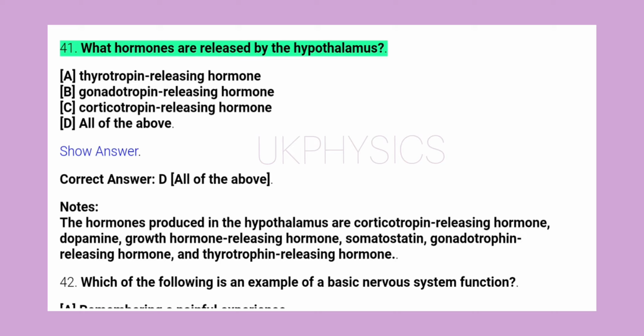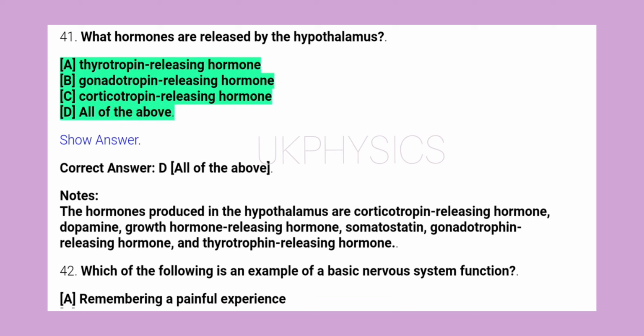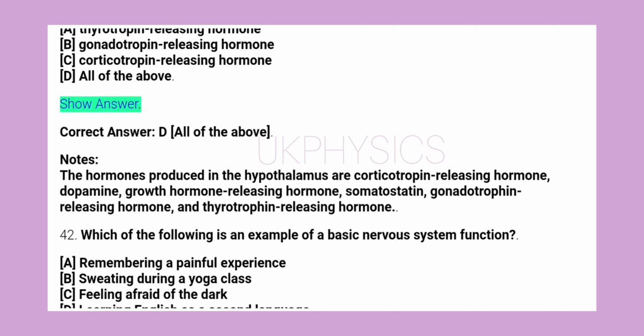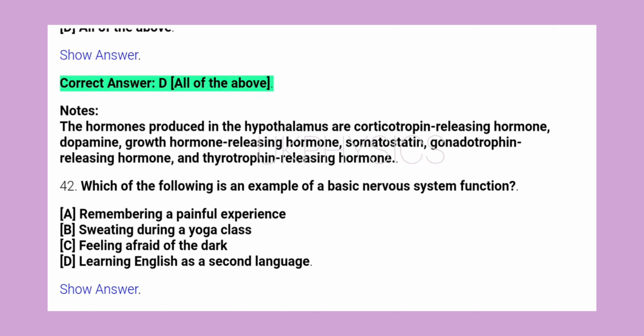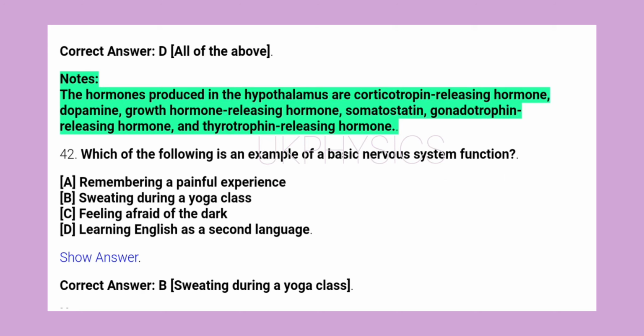41. What hormones are released by the hypothalamus? A. Thyrotropin-releasing hormone, B. Gonadotropin-releasing hormone, C. Corticotropin-releasing hormone, D. All of the above. Show answer. Correct answer, D. All of the above. Notes: the hormones produced in the hypothalamus are corticotropin-releasing hormone, dopamine, growth hormone-releasing hormone, somatostatin, gonadotropin-releasing hormone, and thyrotropin-releasing hormone.